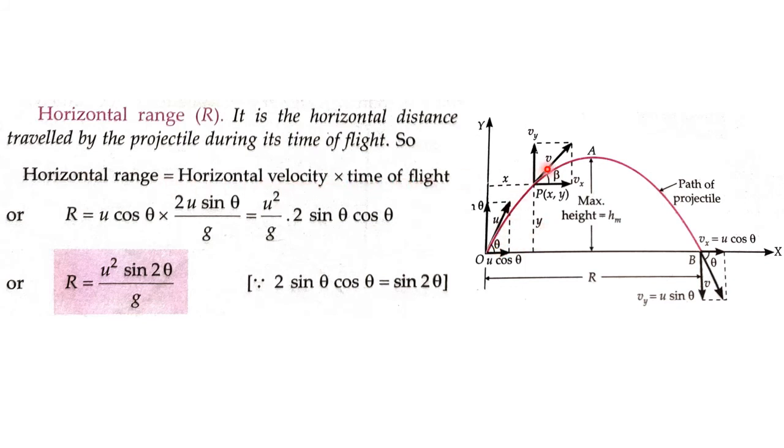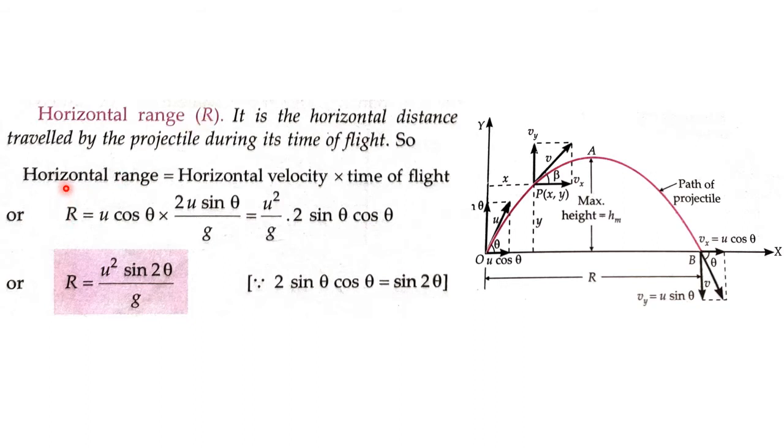Because of the total time taken for the particle to move from point O and reach point B. How much time is taken? We have derived, it is the time of flight. What is the horizontal velocity? u cos theta. u cos theta times the time will give us this maximum distance which we call the horizontal range.